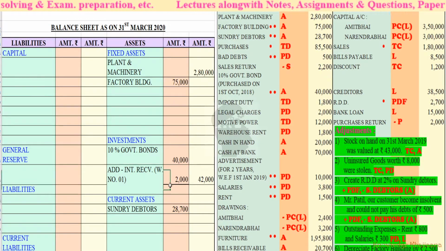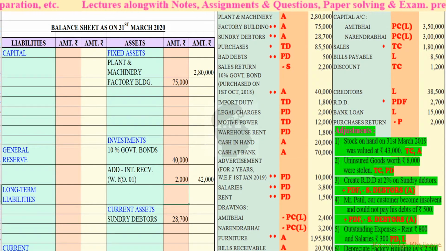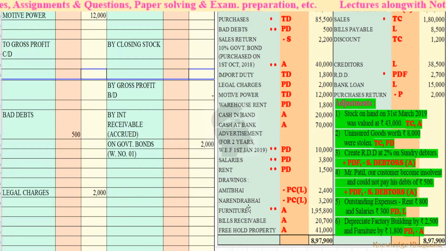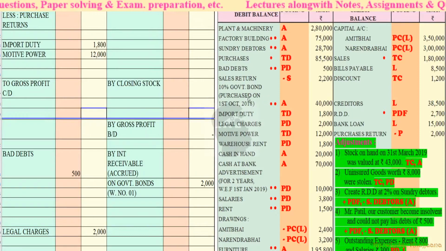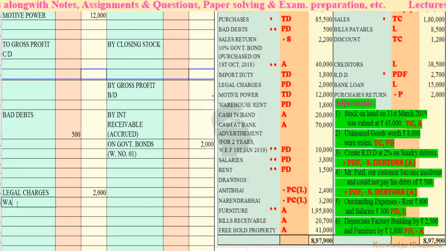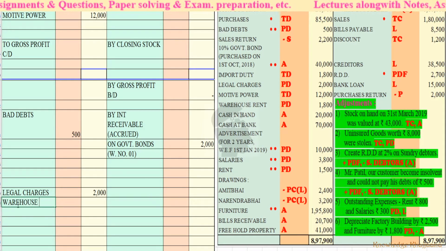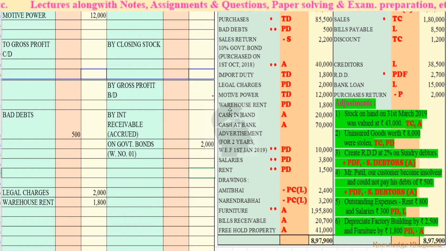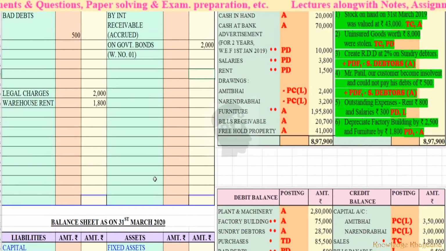Working note number 1, for the calculation of rupees 2,000. Next, move ahead, where we have completed motive power. Okay, warehouse rent rupees 1,800. Next, cash in hand asset 20,000, cash at bank asset 70,000.